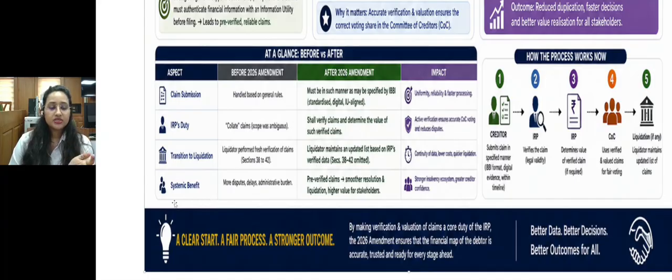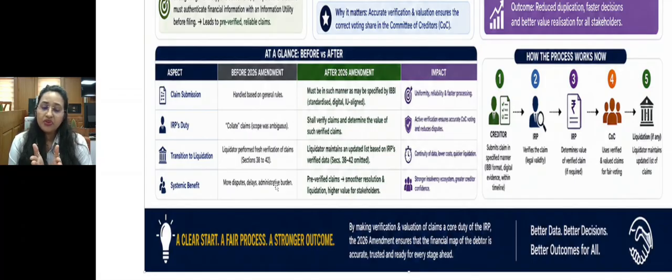Okay, and what are the systemic benefits? Earlier, what was the position? More disputes, delays and administrative burden. What is the root cause of delay? In real estate cases, particularly when lots of homebuyers are involved, if the CD is not cooperating with the IRP, there are no books of account and they are not providing any data, then it's very difficult for them.